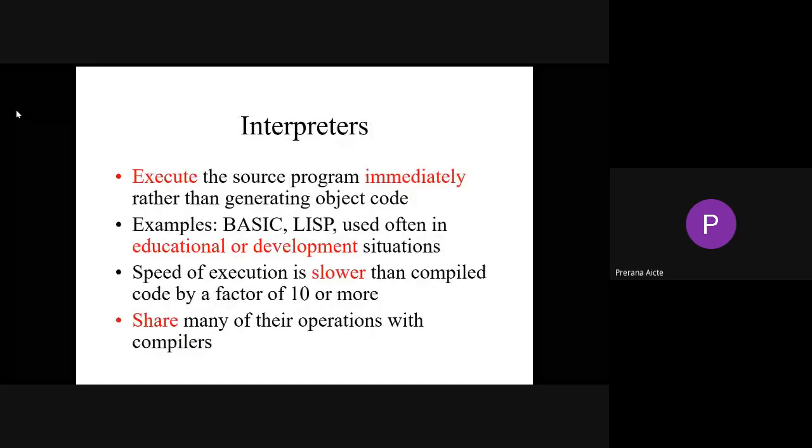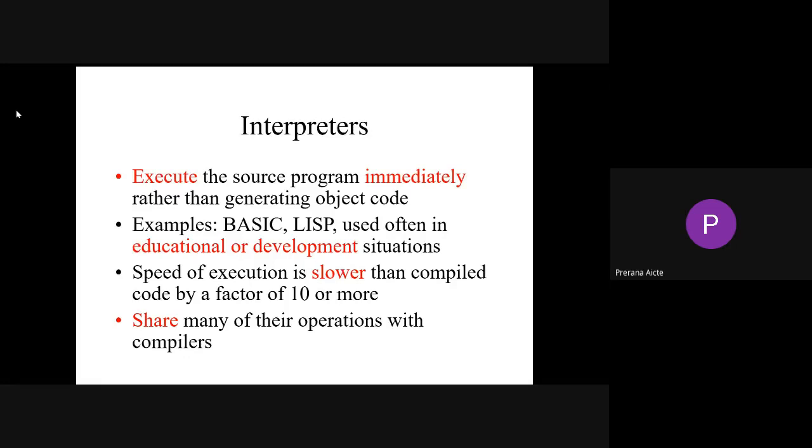Right. So we already know about the compiler. A compiler is a type of translator which converts source language to the target language. Meanwhile, we have a mediator called an interpreter. It executes the source program immediately rather than generating object code. See, object code is generated by the compiler, but an interpreter executes your program line by line.